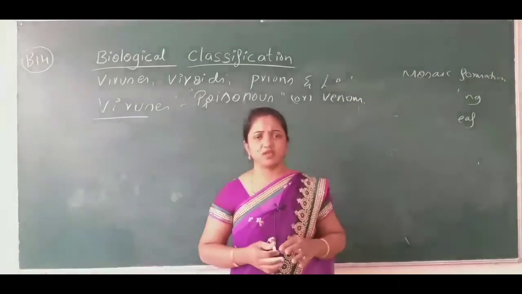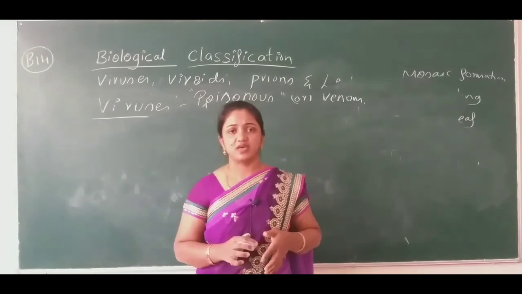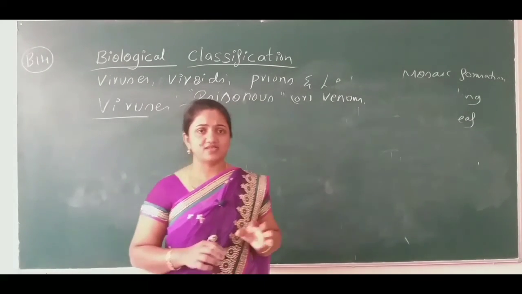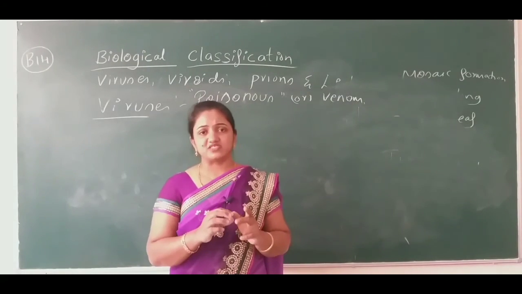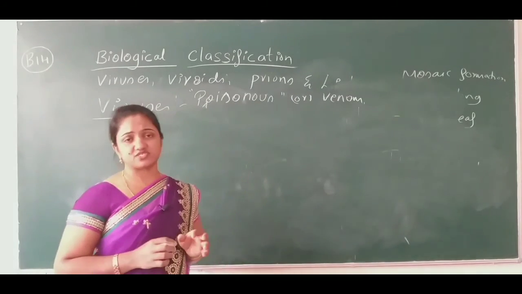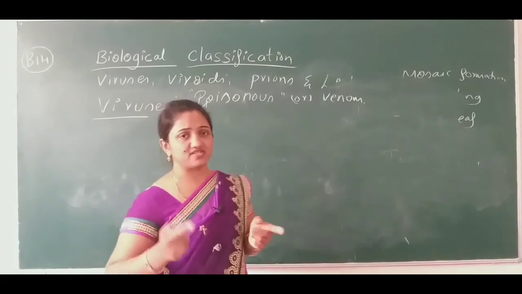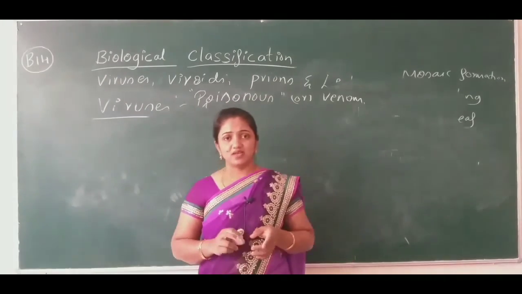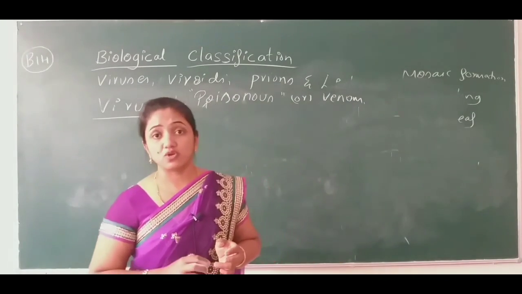In all the media they are showing the coronavirus, right? So how does the coronavirus look? It is a spherical structure, and it has some projections outside the cell in the form of a crown. That's why it is named coronavirus.